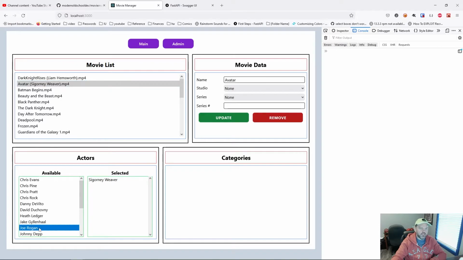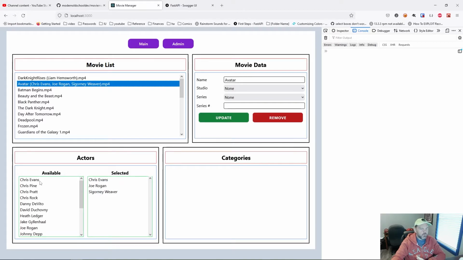So let's add Joe Rogan. He's on the list. He's alphabetically first. If we add Chris Evans, oh, I selected him first. If we add Chris Evans, yeah, he's in there, and he's on there first. If we do it again, add Chris Evans. Okay, cool. So we can't add him twice. So that's kind of nice.